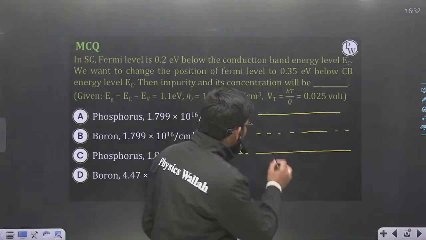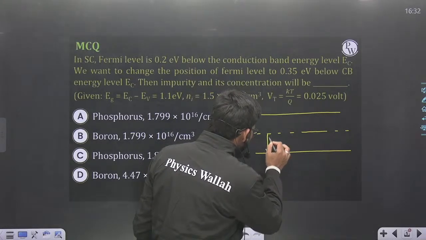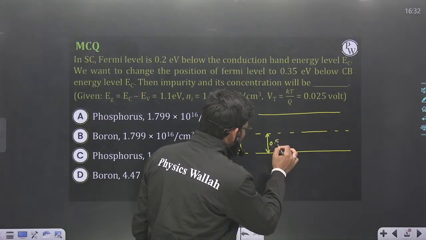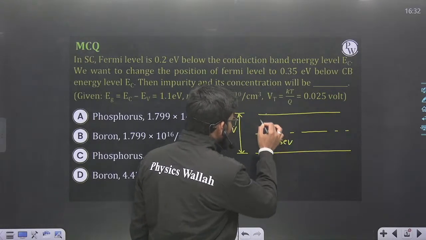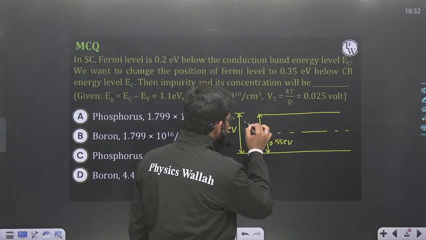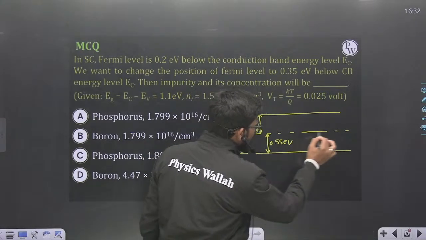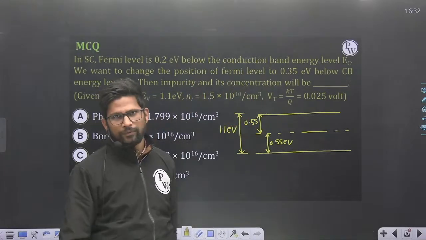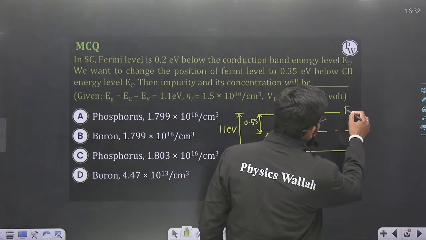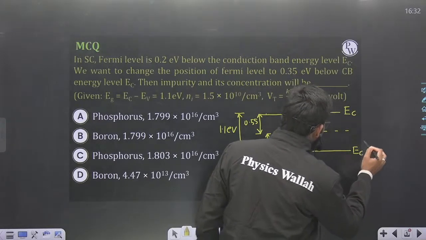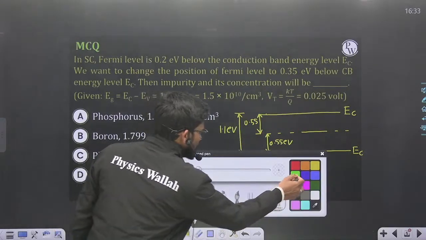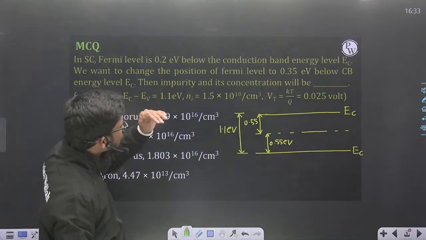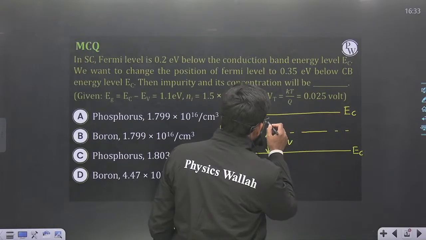So the mid of the band gap, which is also called the intrinsic Fermi level, will be 0.55 electron volt, and this is also 0.55 electron volt, because this point is the midpoint. So 0.55 plus 0.55, total is 1.1. This is EC basically, and this is EV. Now the Fermi level in the first case is initially 0.2 electron volt below this conduction band energy level EC.